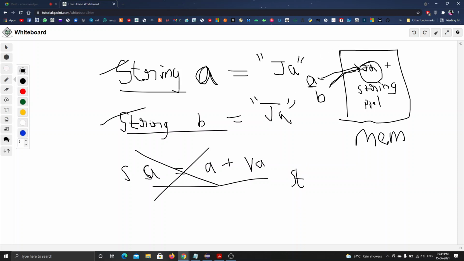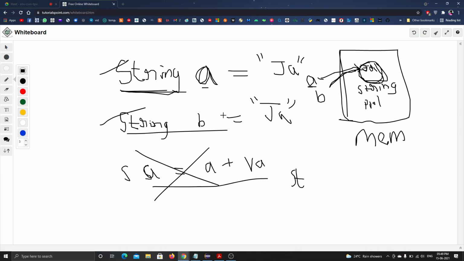Okay, then I will be explaining once again. See, I will be declaring a string variable A has ja. Okay, so this will be the memory allocation of your system. What you code here will be stored inside this memory. When I declare a string, it creates a new pool. This will be created as the string pool. Whatever string variables you declare, it may be string b, string z, or string x, all the string values are stored in this pool.